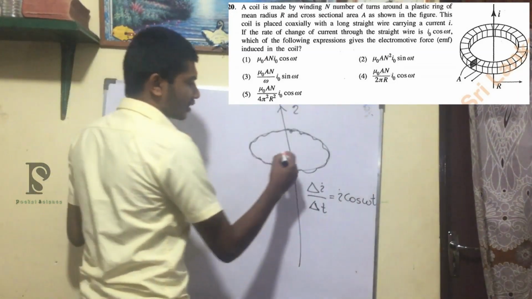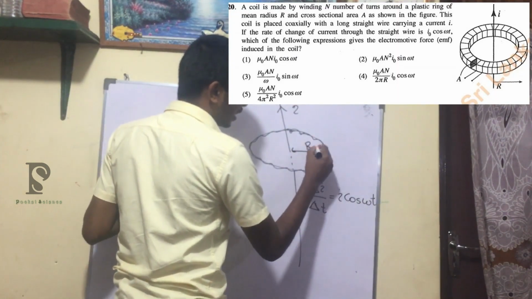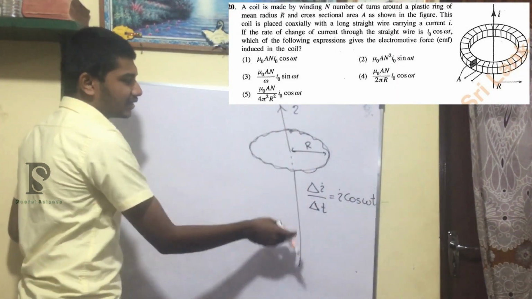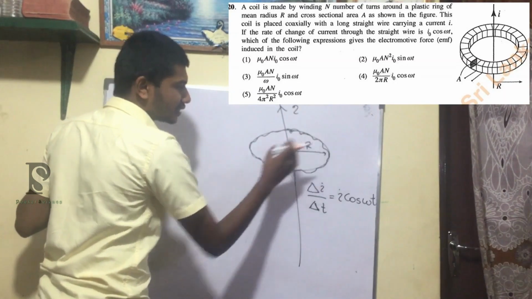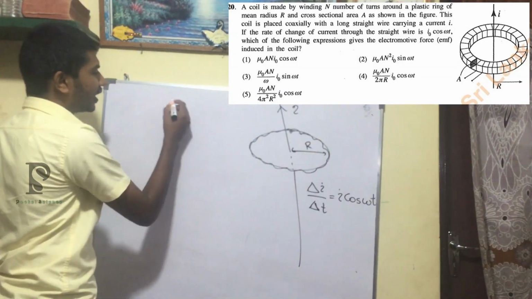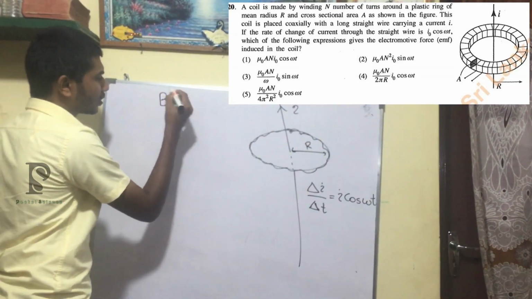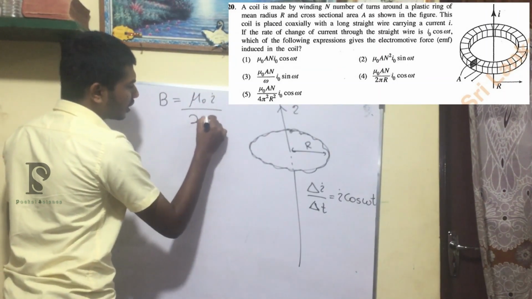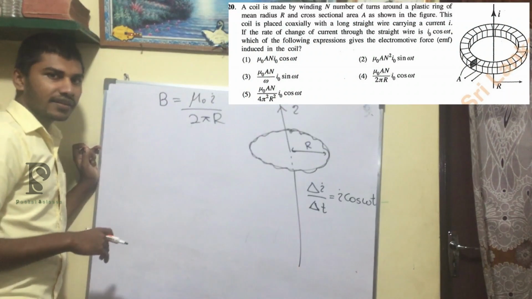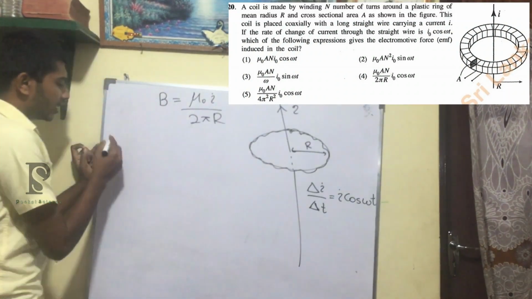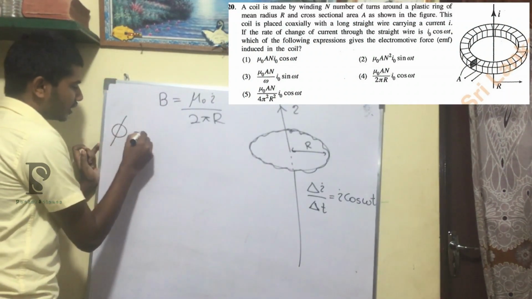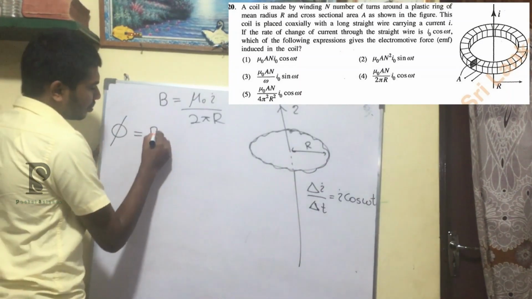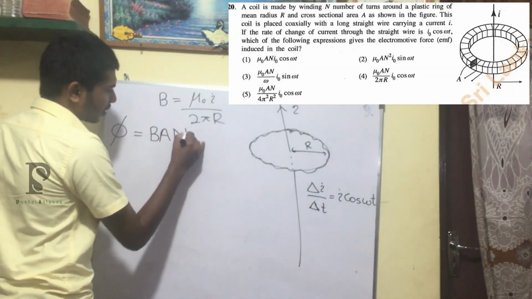So they are saying that the mean radius is r. So the magnetic flux density that is created at this r distance, we can write as B equals mu naught I over 2 pi r. Also we can write the magnetic flux through the coil. Phi is equal to BAN, right?